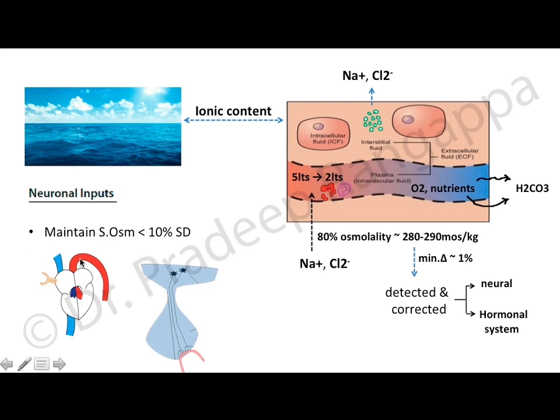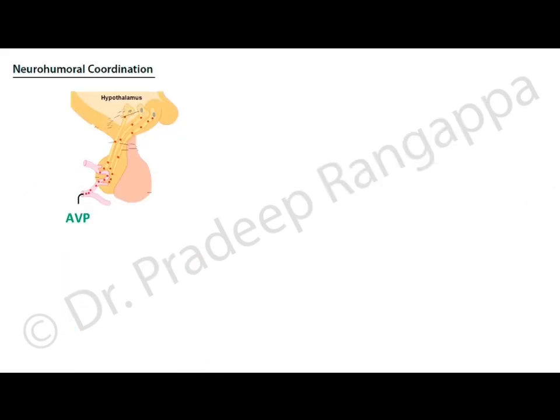And what are the corrective mechanisms? They are mainly carried out by osmoreceptors and baroreceptors. Baroreceptors are present on the atrium, which get activated in the setting of any disturbance in the osmolarity. Osmoreceptors are present in the brain in the hypothalamic and pituitary region, which get activated in the setting of disturbance in the sodium and the osmolality that ensues. When there is a gross disparity in the osmolality, the thirst center gets activated, and concomitantly the osmoreceptors get activated.